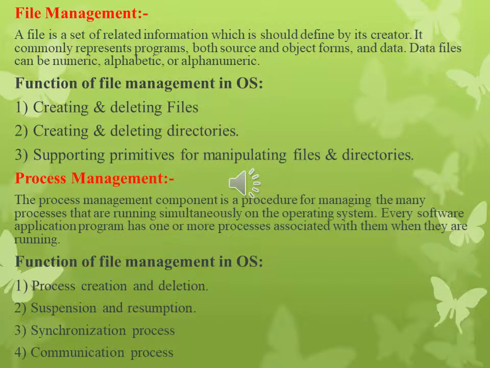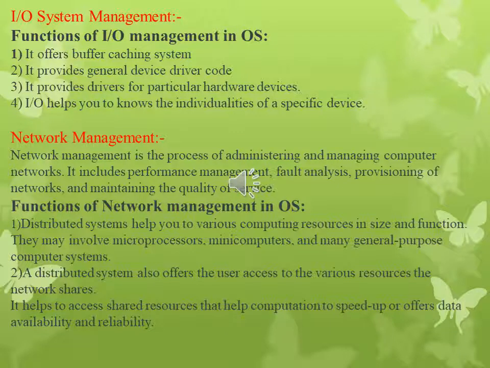Next is input-output system management. The purpose of the operating system is to hide the particular hardware devices from the user. For example, in Unix, the peculiarities of input-output devices are hidden from the bulk of the operating system itself by the I/O subsystem.